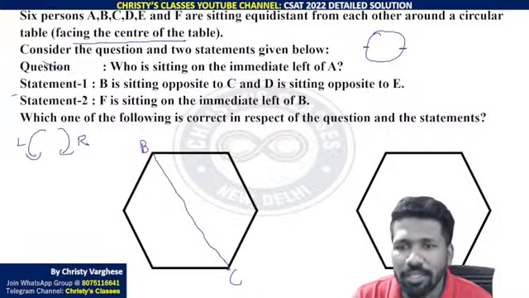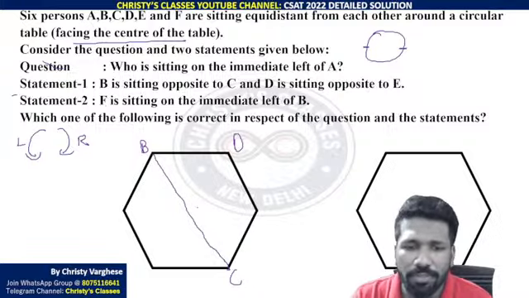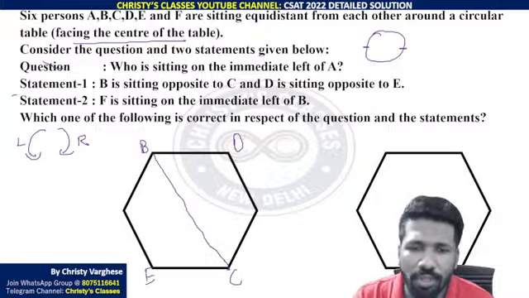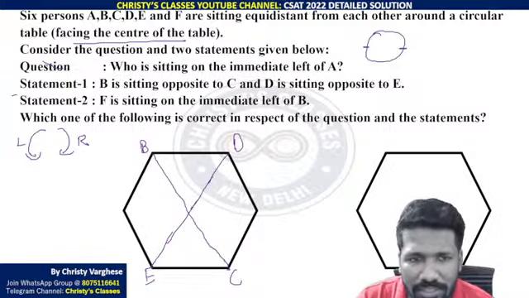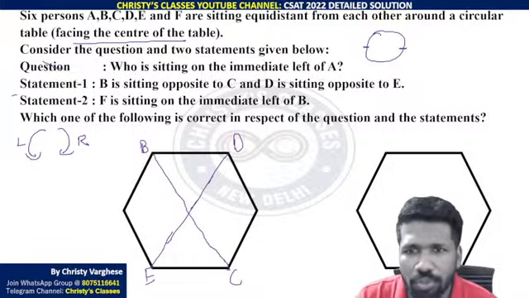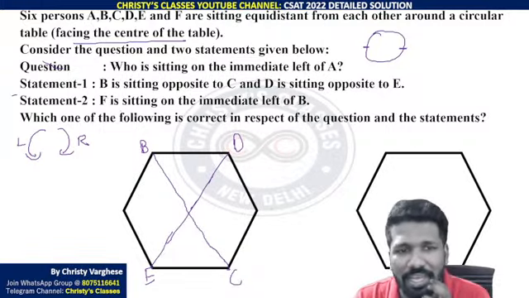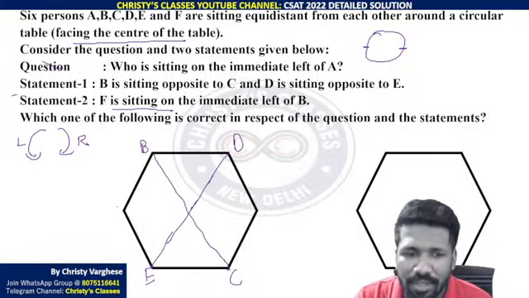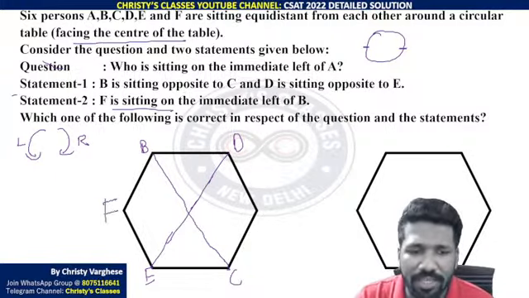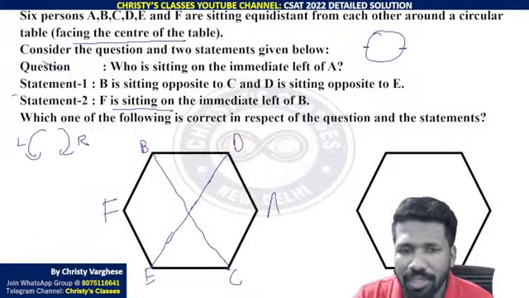C and D is sitting opposite to E. So D opposite to E means it can be like this or the other way around also. Okay, let's fix this and see whether this is correct. From this, can you say who is sitting left to the A? No. A can be anywhere. From the first statement alone, you cannot say anything. Now statement 2, F is sitting on the immediate left of B. Left of B means F I am placing here. So A should be here now.